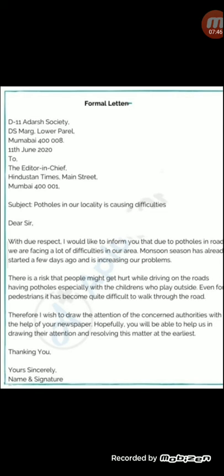And it is also problematic for the pedestrian, the people who walk on the road. So therefore, you are trying to draw the attention through the newspaper. That means you are requesting that through your newspaper, I would like to draw the attention of the authorities, means government, MLAs, MPs, whatever, so that they can take action against it. Hopefully, you will be able to help us in drawing the attention and resolving the matter, right? And then you end the letter with thanking them.